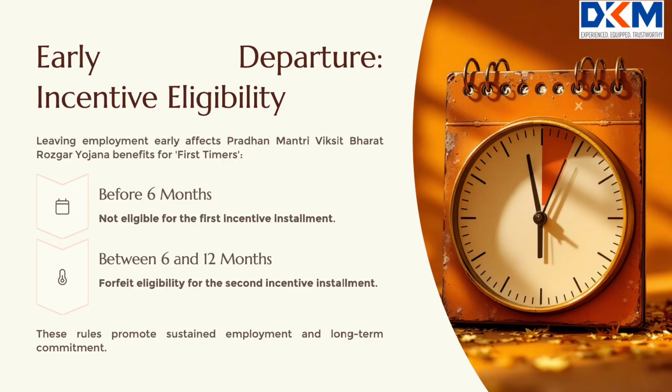What happens if an employee leaves voluntarily or due to unforeseen circumstances? If a first-timer leaves the establishment voluntarily or due to unforeseen circumstances before 6 months, then they are not eligible for first installment. If a first-timer leaves the establishment voluntarily or due to unforeseen circumstances after 6 months but before 12 months, then they are not eligible for second installment.